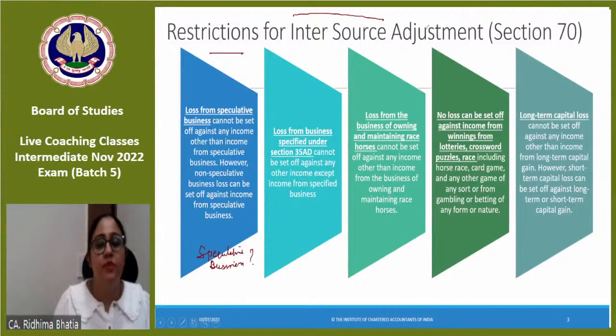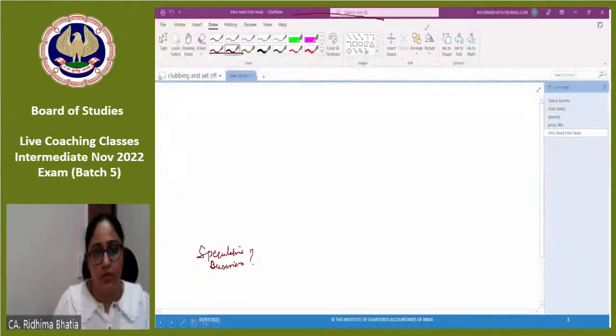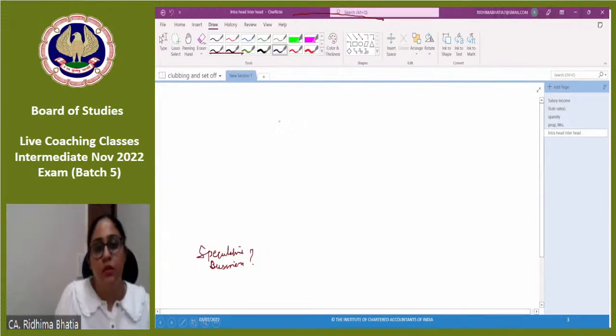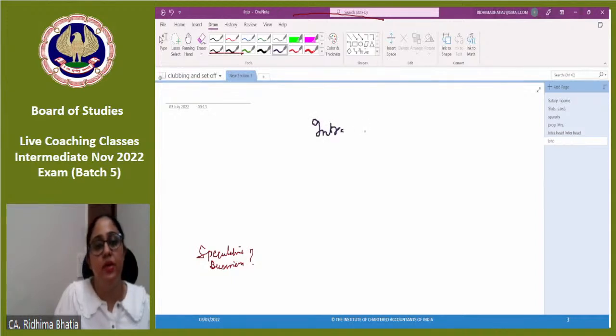So speculative business क्या होता है? पहले let's discuss that. Speculative business is basically a business where it is done with speculation. आपको लग रहा है आप पे कर ले तो you speculate this will happen, it will happen. So intraday shares का trading, in intraday you know क्या होता है?